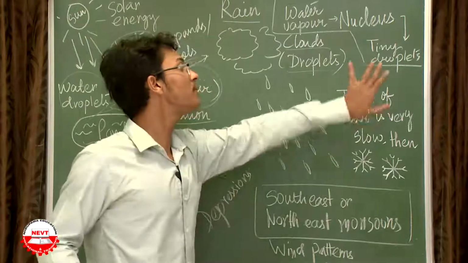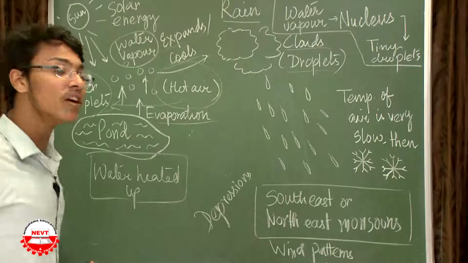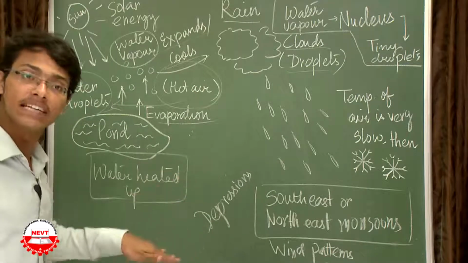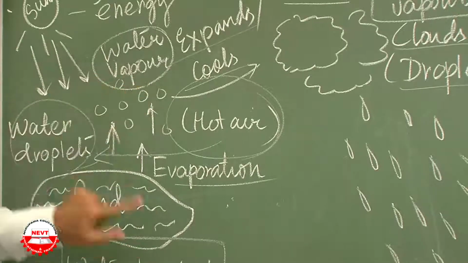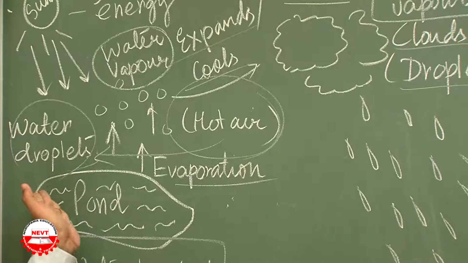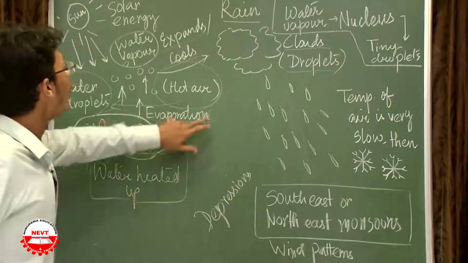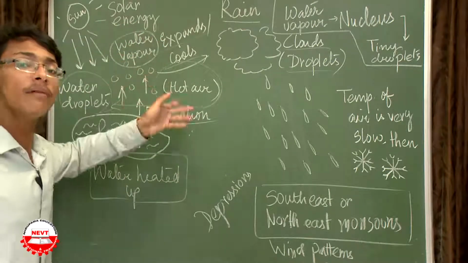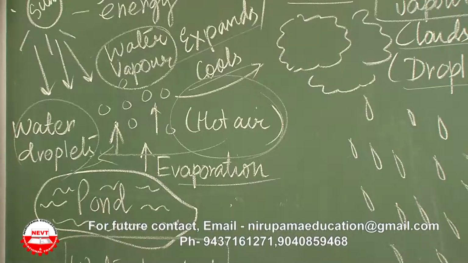Please don't confuse between these tiny droplets and the water vapor. Initially what I was talking about, solar energy is coming, the water above the pond is getting heated up, the hot air is rising along with the water vapor. It is sometimes called water droplets, but let's just consider it water vapor. So the hot air is carrying the water vapor. How is the water vapor formed? By due course of evaporation. What is evaporation? The process by which liquid gets transferred to gas.